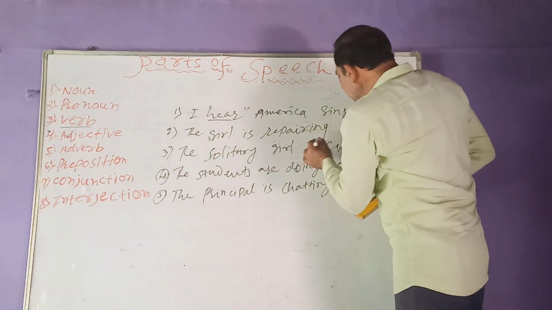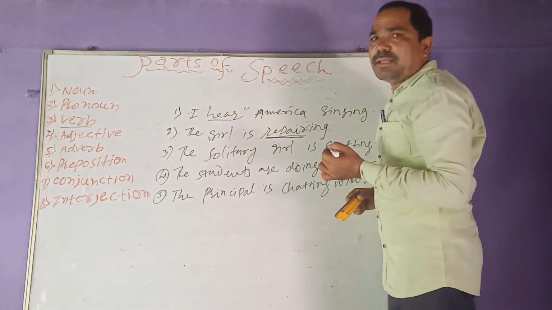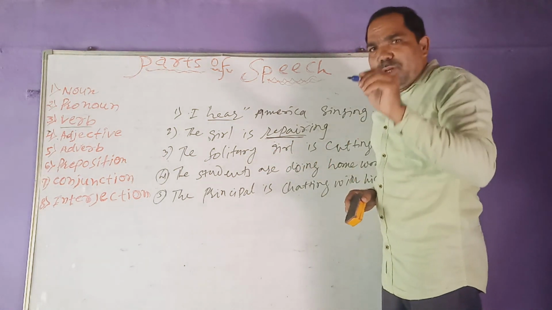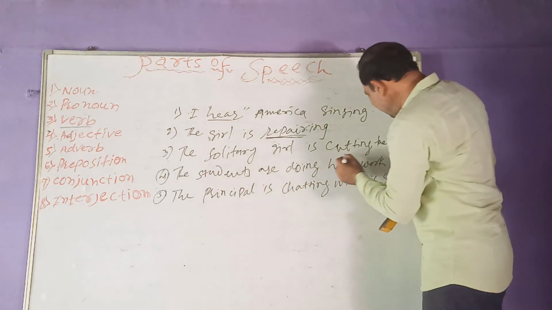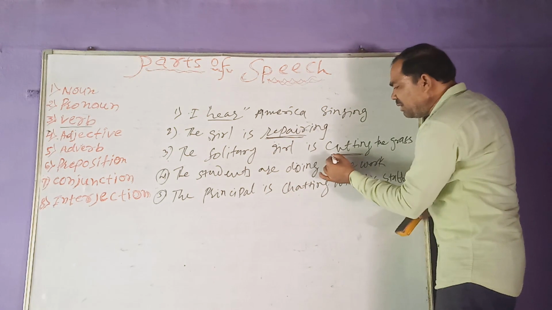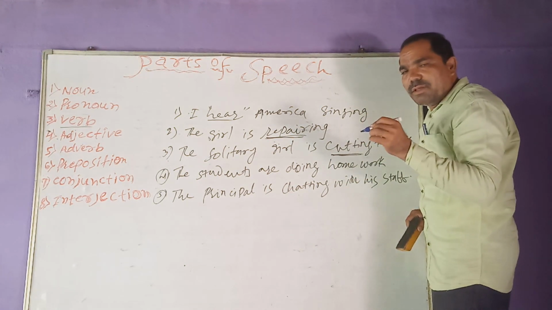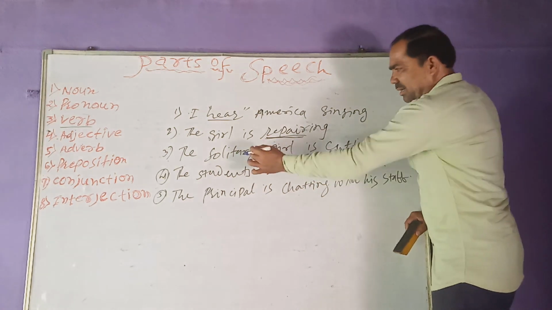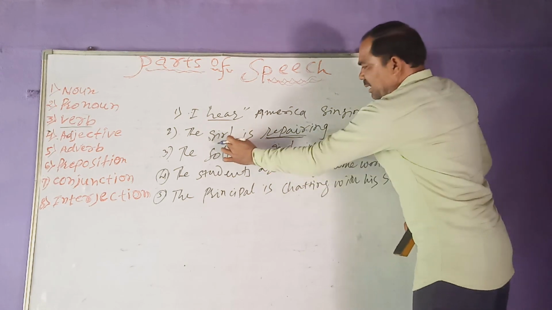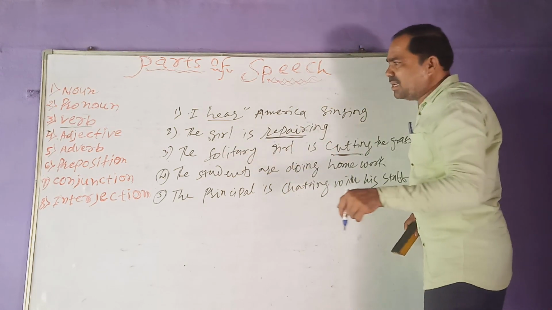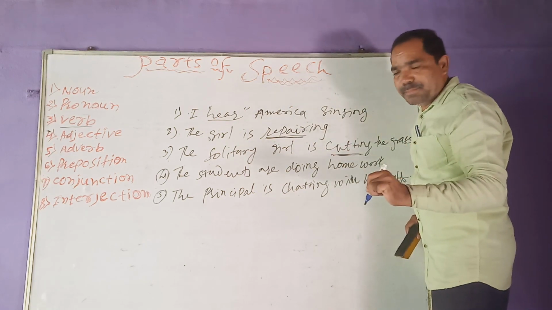The girl is repairing. Understand? This repairing expresses the meaning of the verb. In the third sentence, the solitary girl is cutting the grass. Cutting expresses the meaning of the verb which is in continuation. The solitary girl is cutting the grass, it is present continuous. The girl is repairing, it is also present continuous. But I hear America singing, it is simple present.